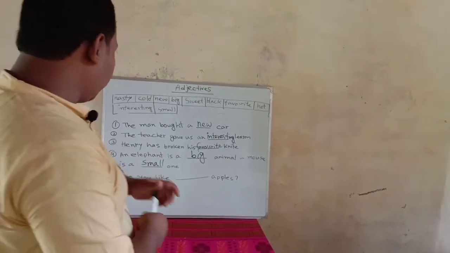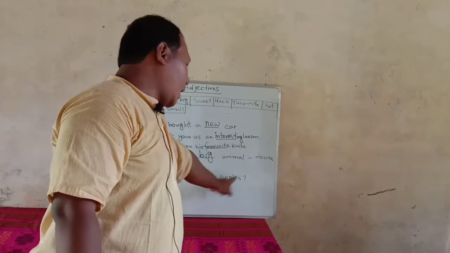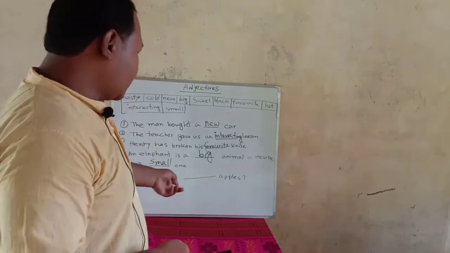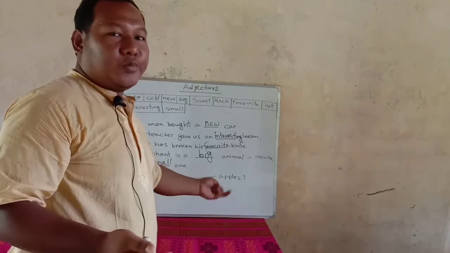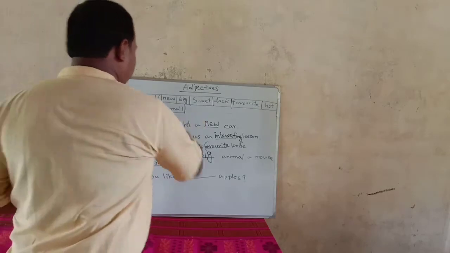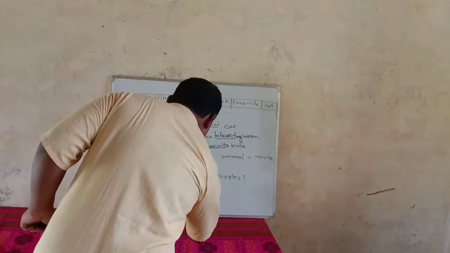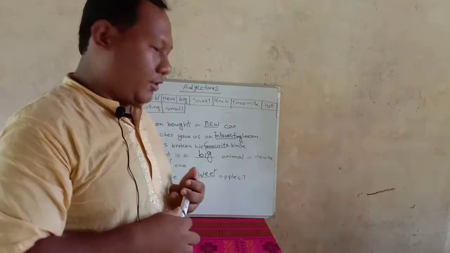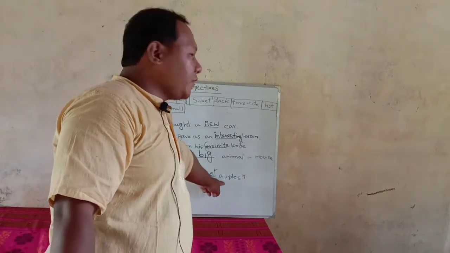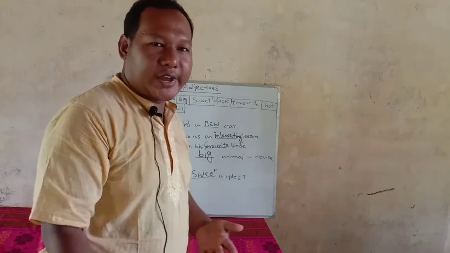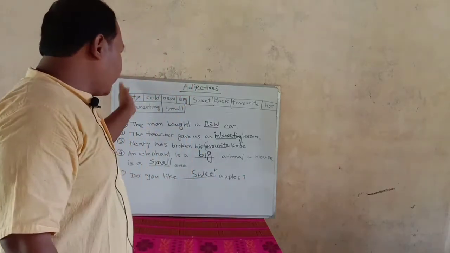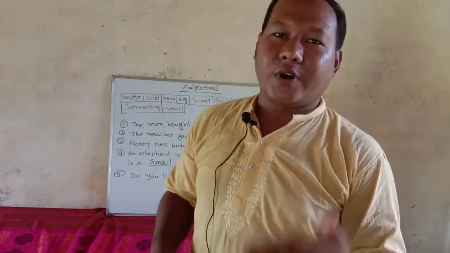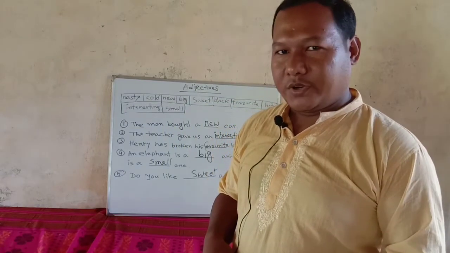Another one: do you like dash apples? What kind of apples do you like? It will give more information about the apple. For example, if you like sweet apples, this sweet is an adjective in this sentence because it is giving more information about this apple. Actually, what kind of apple do you like? I think these examples will make it easier to understand what an adjective is, isn't it?